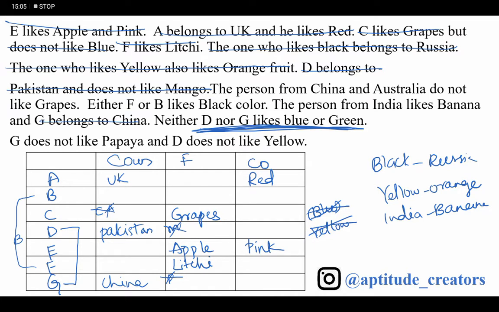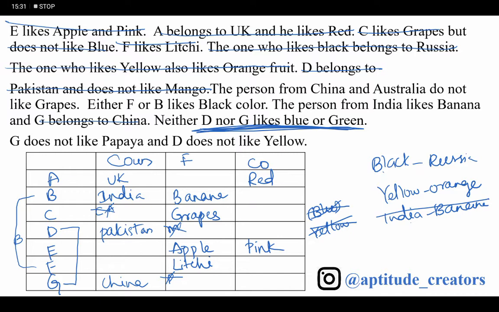Here I can take black and Russia. India, banana: I take India here and banana here, because only these two places, country and fruit, are empty. India banana is completed.